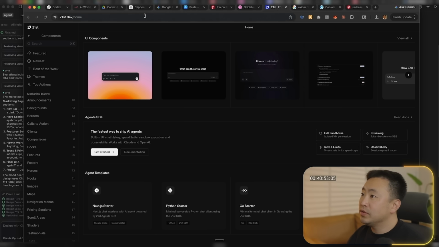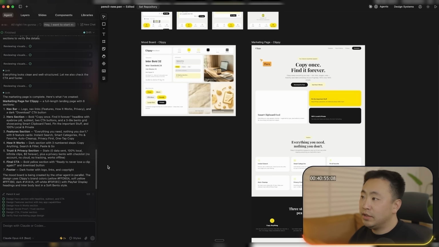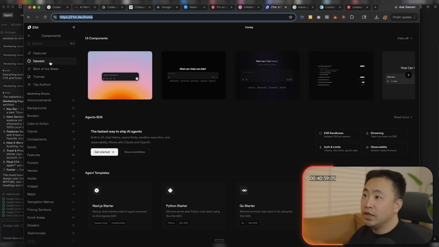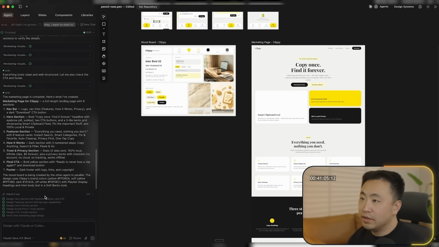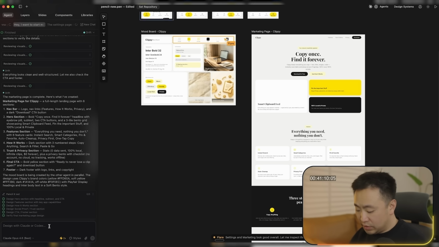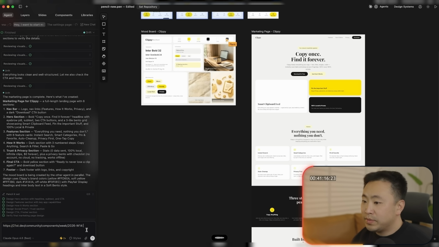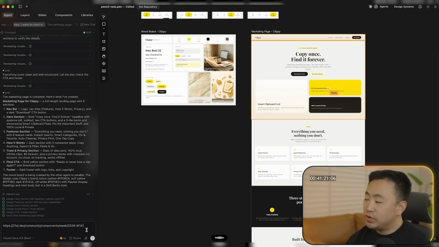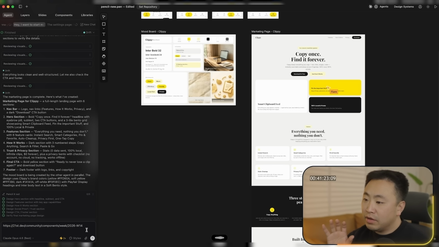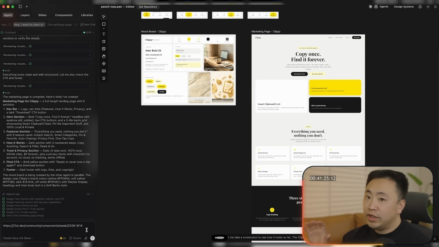One thing I like to also do is give it this website, like 21st, and then tell it to go and find great elements in here. Right, in this marketing page thing, I'm going to say, hey, go and check out this website. It has really good web components. I want you to use this to make our marketing page really shine.